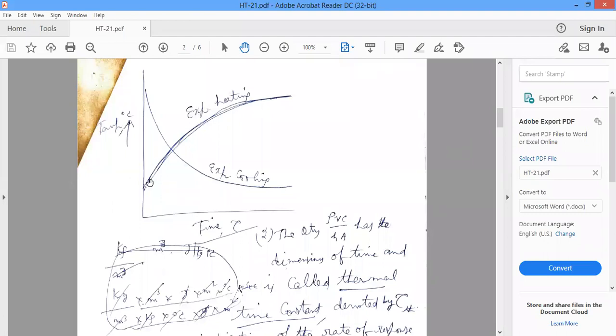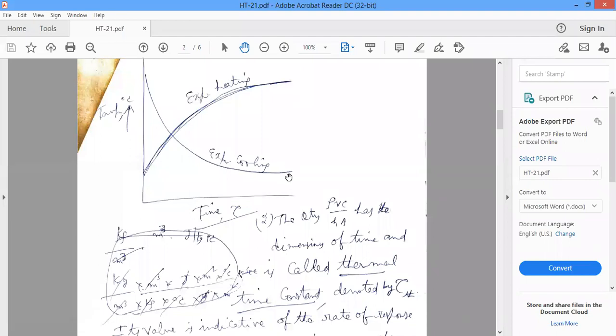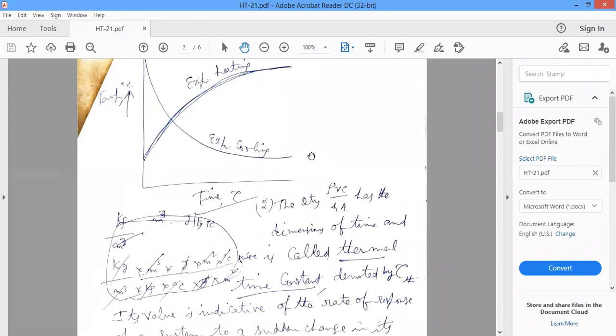This is the exponential heating curve, this is the exponential cooling curve. Temperature rises exponentially with respect to time, and decreases exponentially with respect to time. That is one important observation in this lumped parameter system.